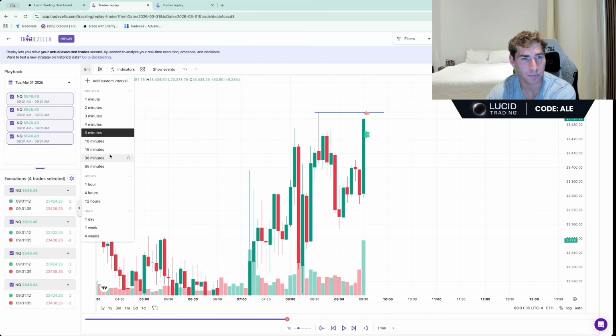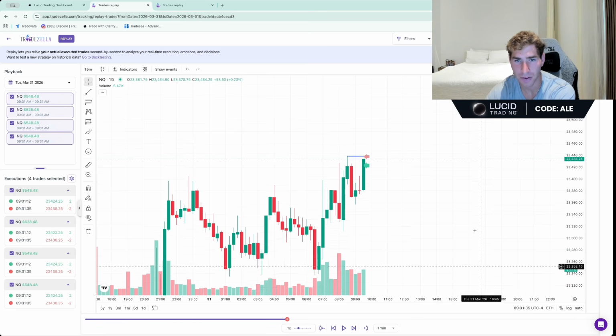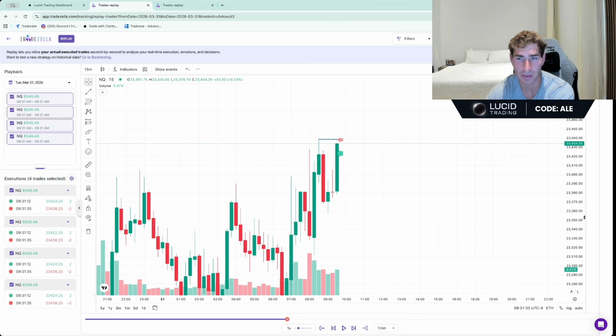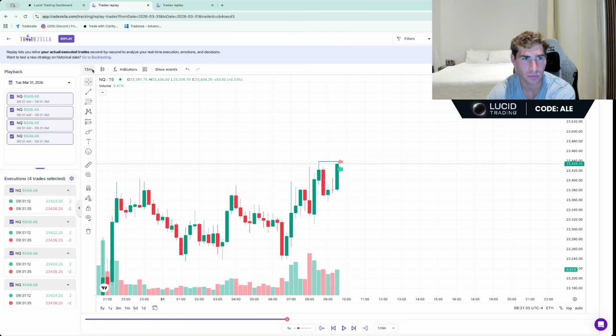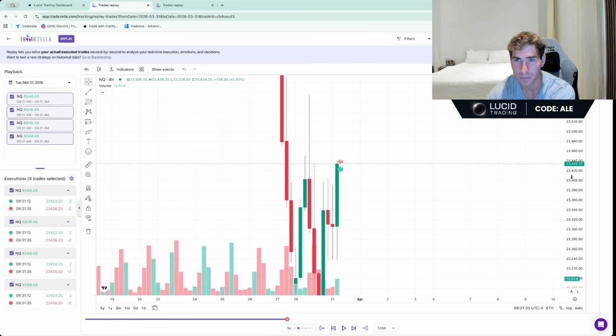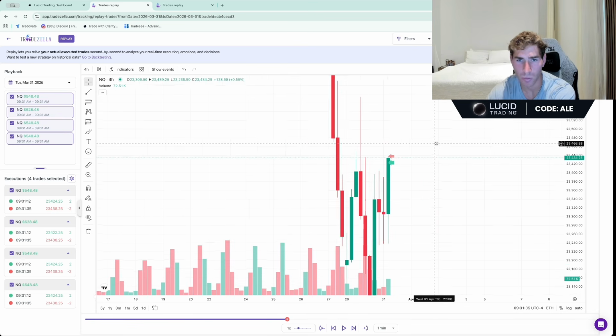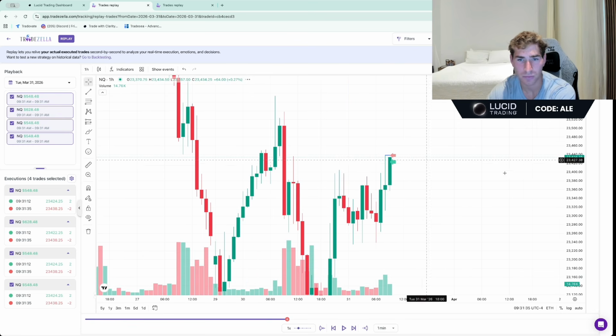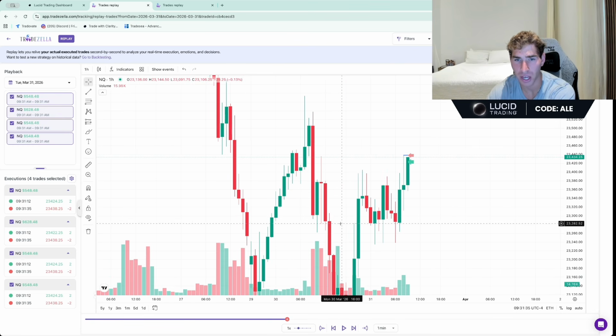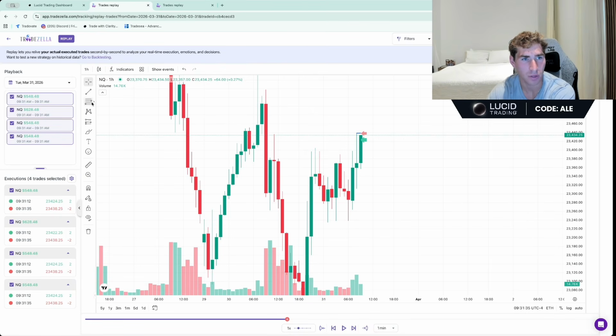Let's see the 15-minute time frame. Am I a fan of the 15-minute time frame? Not really. What am I a fan of on the higher time frame? The 4 hour. It looks like we want to go take out this high, right? The hourly, we're respecting this bullish gap and we're pushing higher, right? On the hourly time frame. Let me see if I can show that for you guys.